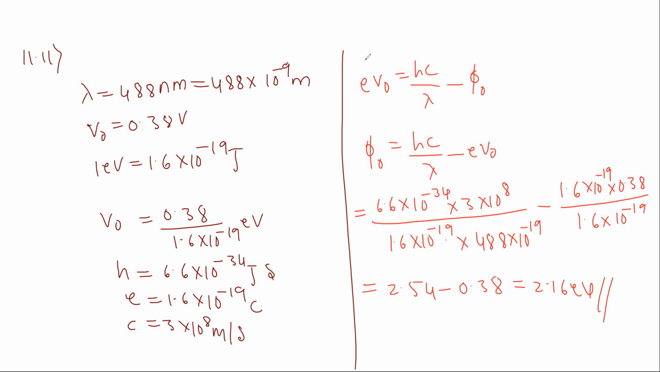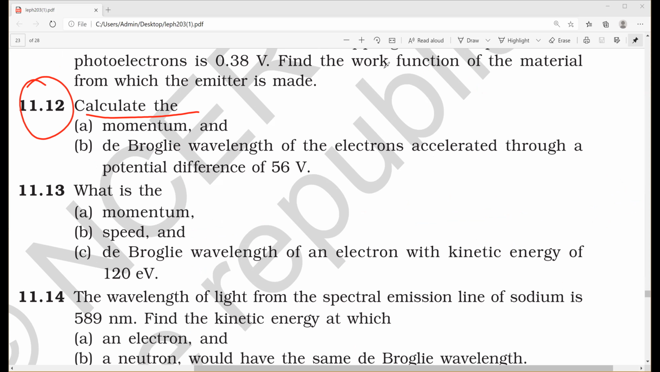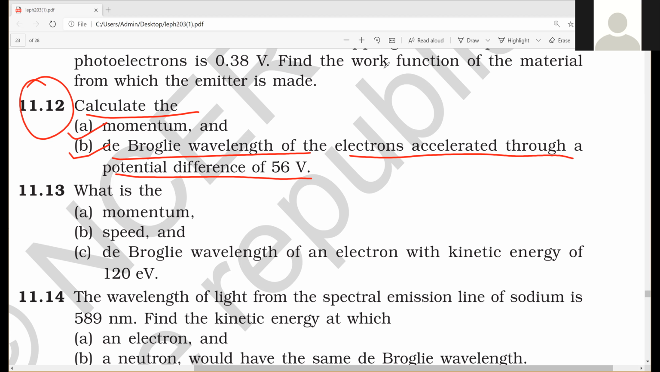So next we shall see 11.12. Let us see what they say. So 11.12: calculate momentum and de Broglie wavelength of the electron accelerated through the potential difference of 56 volt. They have asked two parts, A and B. First, calculate the momentum, and second, the de Broglie wavelength of the electron accelerated through the potential difference of 56 volt. Let us see how to solve this one. 11.12.